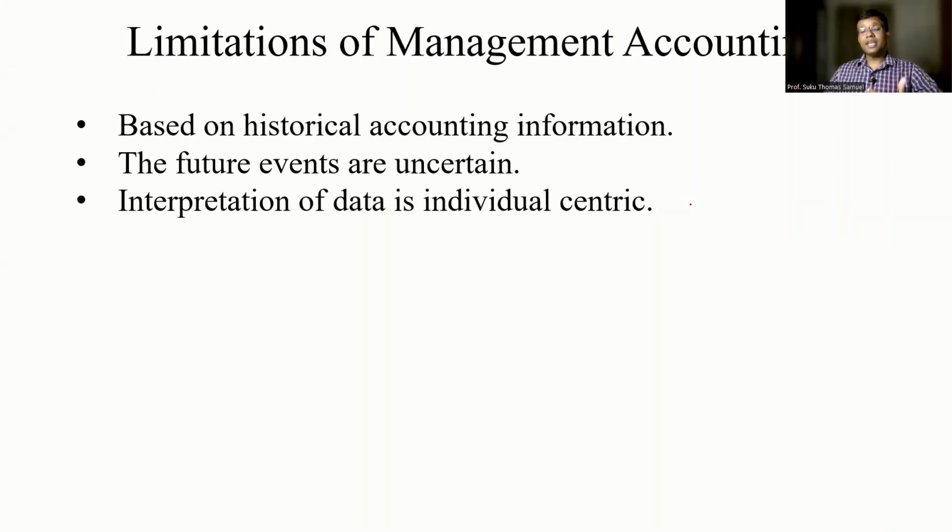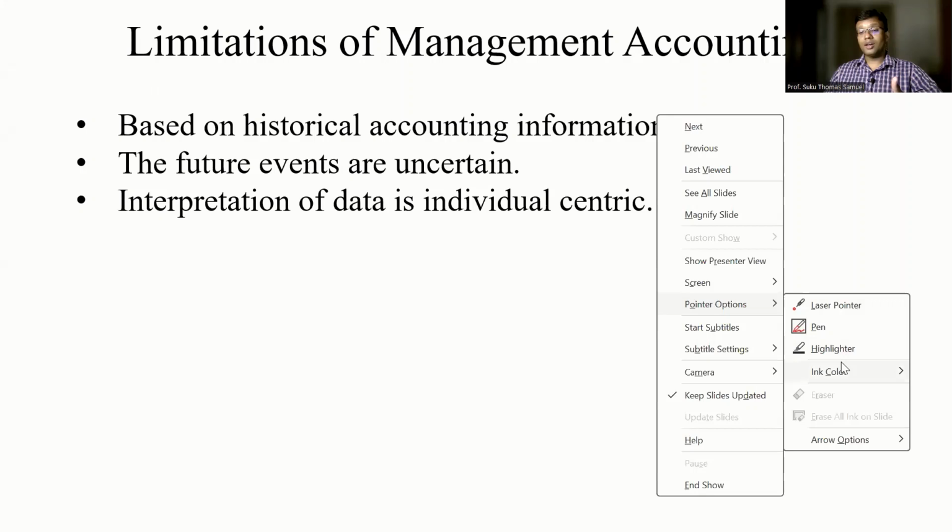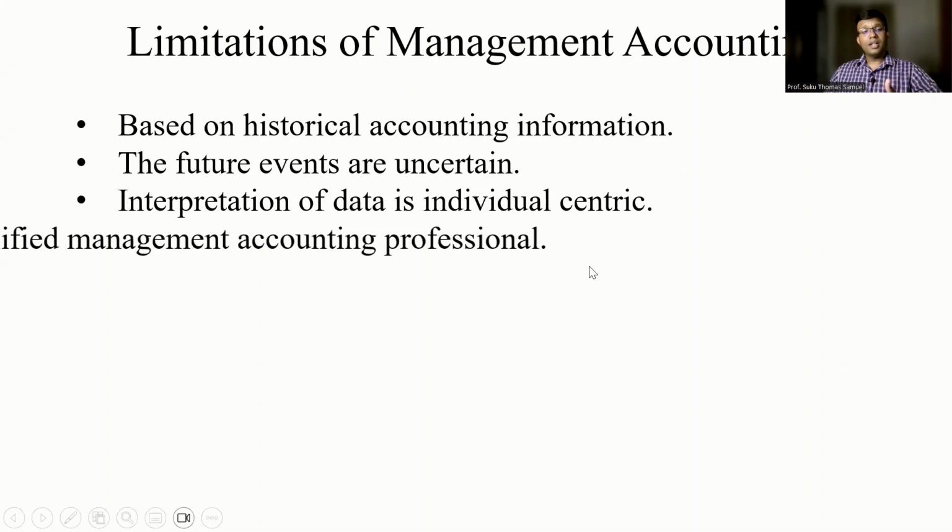Next, the interpretation of accounting information is usually individual centric. It depends on a person's qualification and experience. Which means the interpretations could vary from individual to individual, and sometimes this can have cascading as well as contrasting effects that may not be desired.